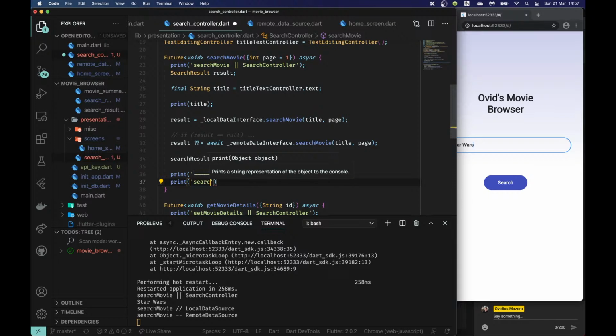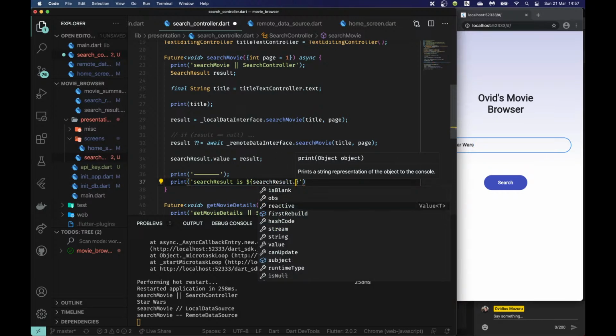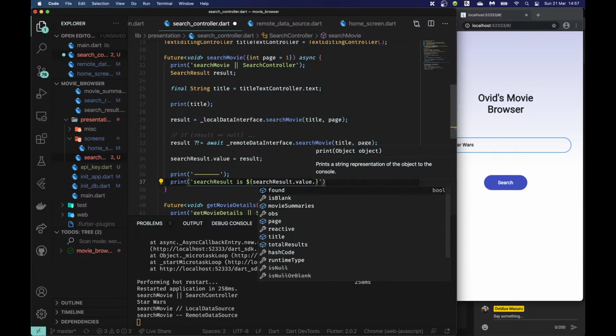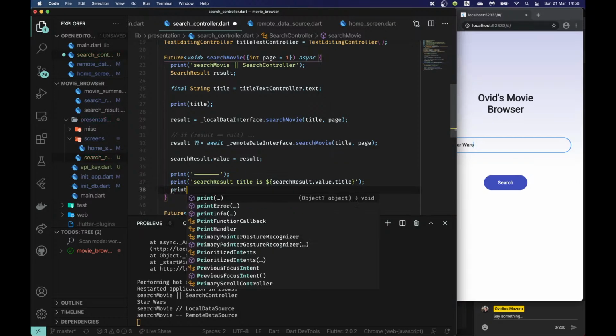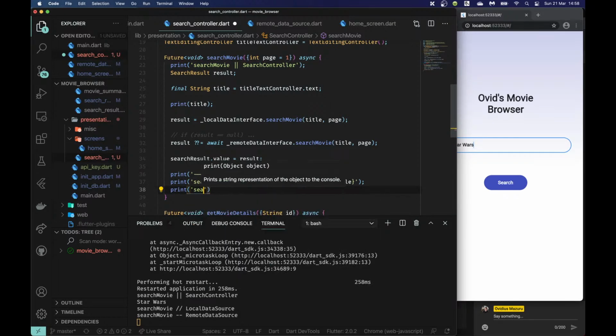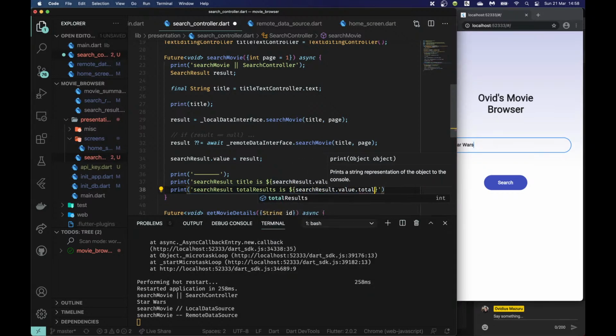Print search result title is search result dot value dot title, search result total results is search results dot value dot total results.